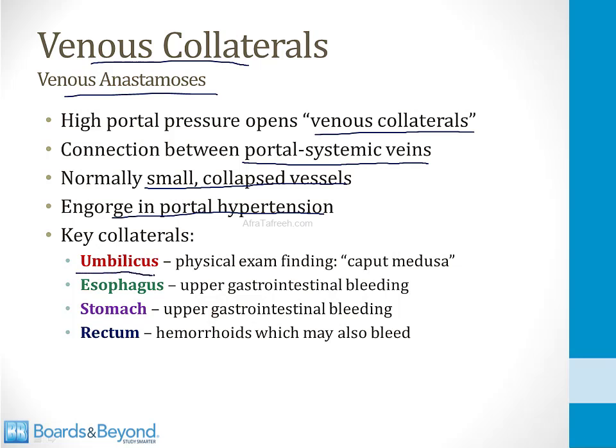Around the umbilicus, venous collaterals can swell, and this leads to a physical exam finding called caput medusa. In the esophagus, collaterals can swell, and these can lead to upper GI bleeding. In the stomach, there are also collaterals which can swell and lead to bleeding. And then finally, in the rectum, there are venous collaterals which can engorge and lead to hemorrhoids, which may also bleed.